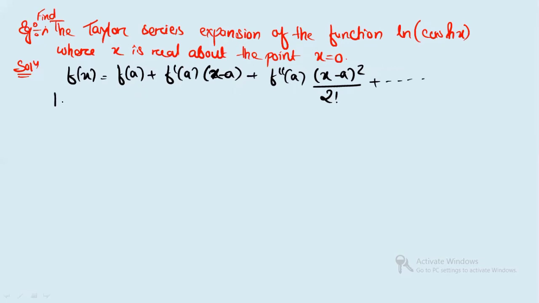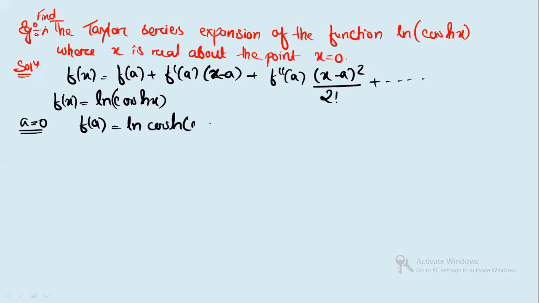Now f(x) is ln cos hyperbolic x, and here a is equal to 0. So f(a) is ln cos hyperbolic 0, that is 0.